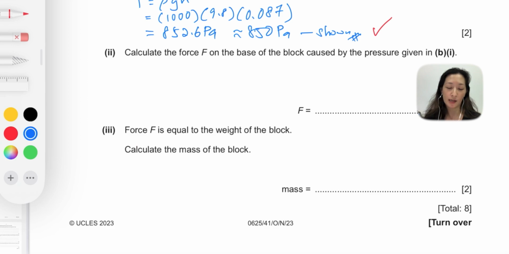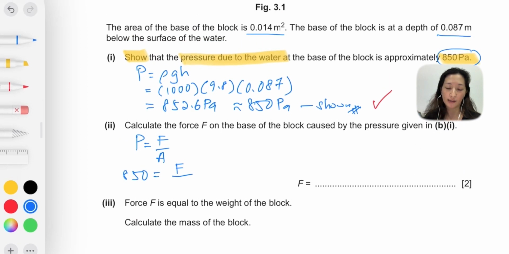To solve this, you need to use the formula that relates pressure and force. And this formula is P equals F over A, which is pressure equals force per area. The pressure is already given in the question, that's 850. F is unknown, while A is given in the question here as 0.014. So to solve this, you need to take 850 times 0.014.